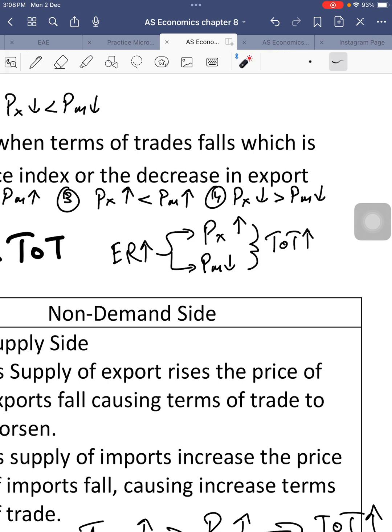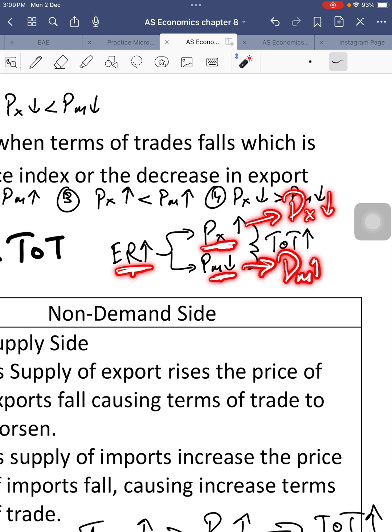Now, what is the common mistake that students make? They say that because an increase in exchange rate has caused the price of exports to rise, that means the demand for exports will fall. And because the import prices have fallen because they're becoming cheaper because our currency is becoming expensive, their demand will rise. As a result, the terms of trade will fall.